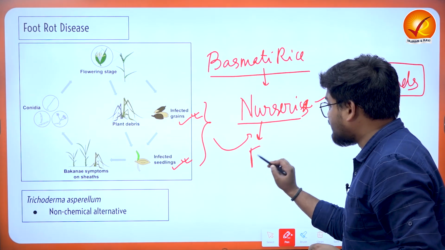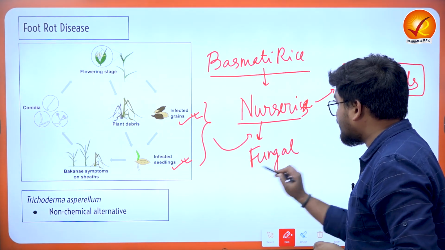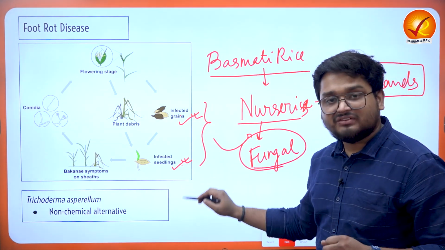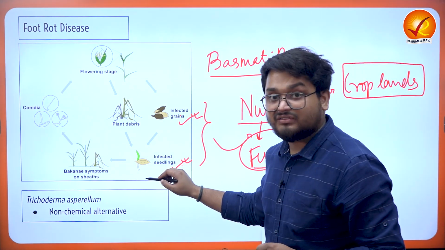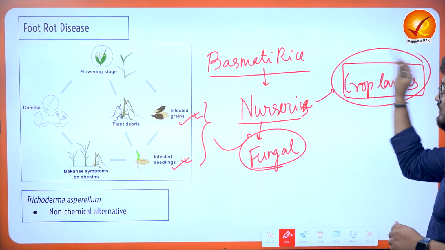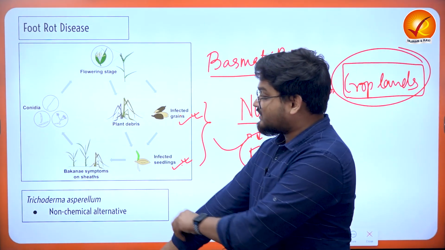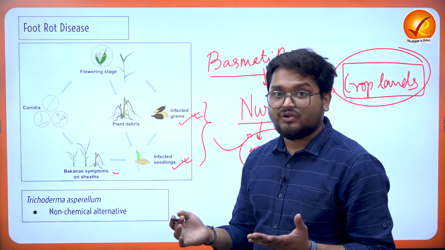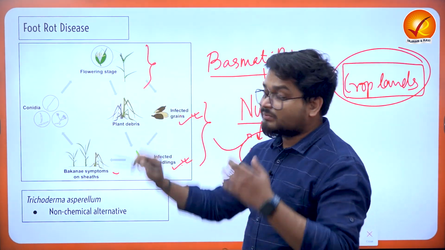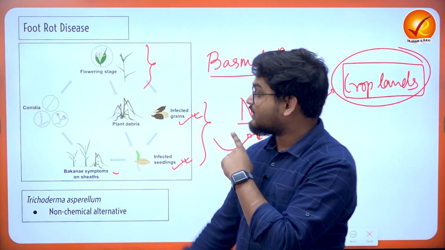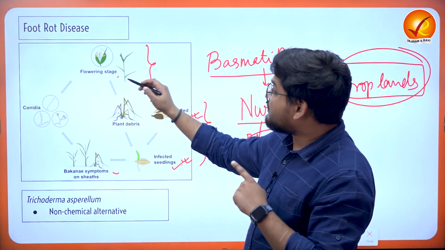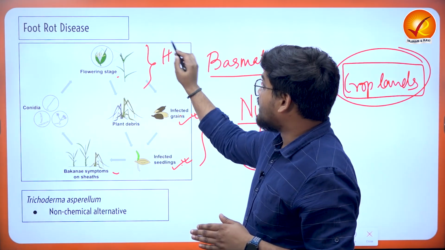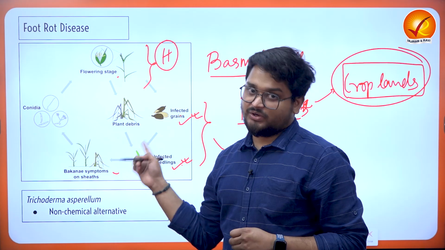Now, this is a particular fungal disease where the fungus spreads across these grains, and whenever these grains are planted on the lands, they start spreading and infecting the other plants also. The most important phase of the spread of the disease is the flowering stage, where the growth and the height of the crops are restricted due to this particular disease.